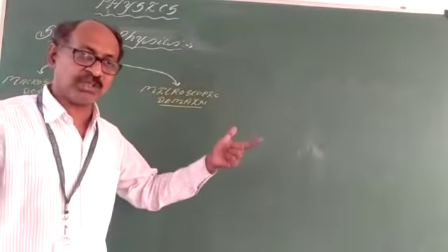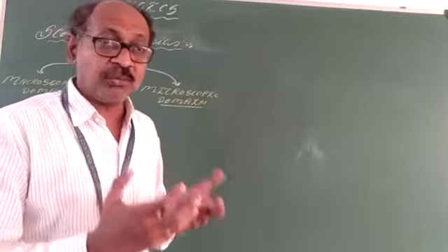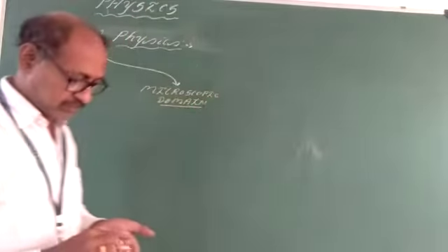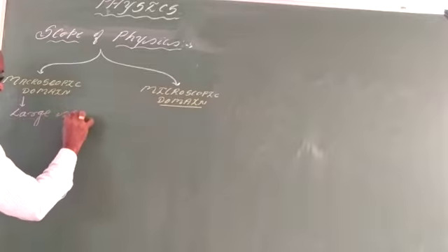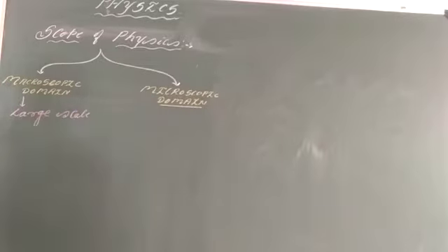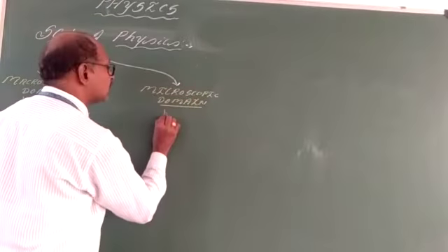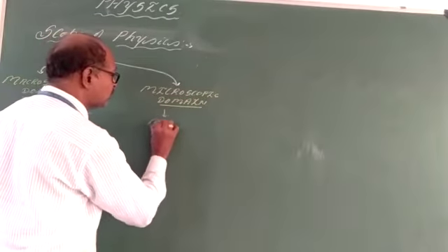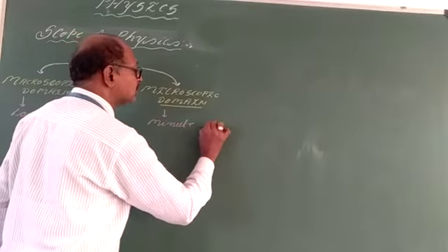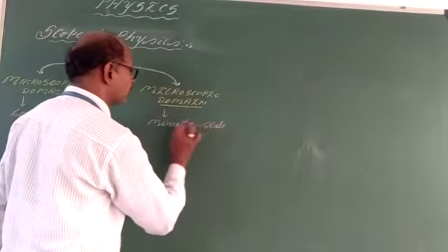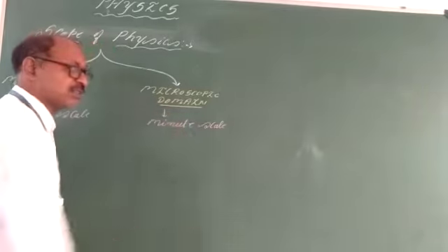Macro means the phenomenon of a large scale, a large area. Microscopic means a minute or small scale.